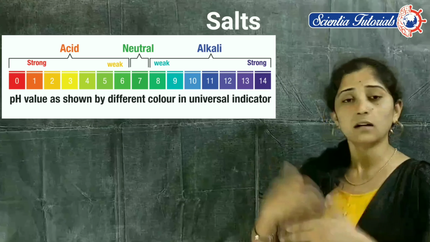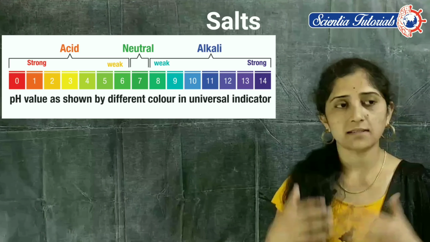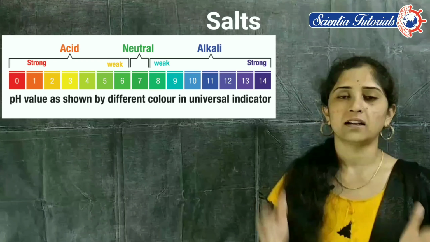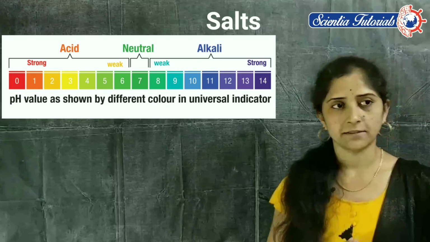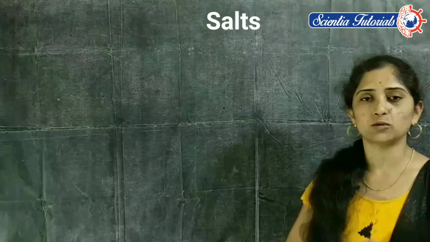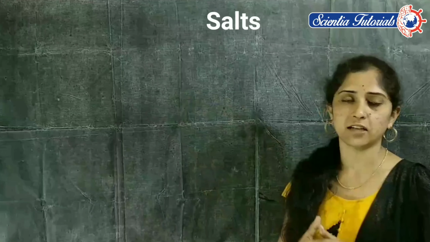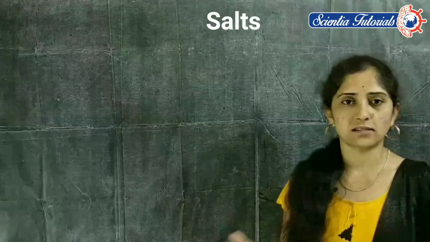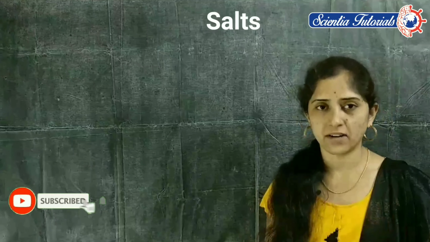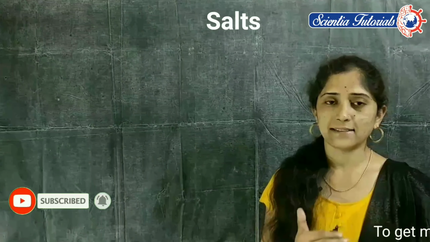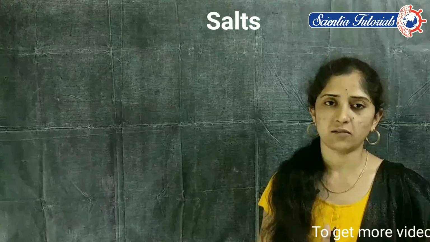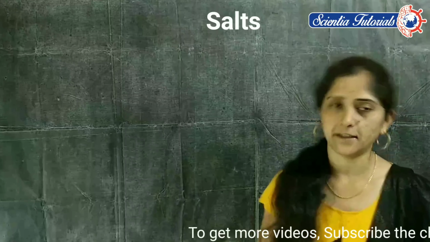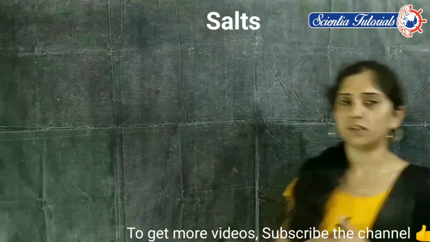But when we learn about the types of salts, we can say there are acidic salts, basic salts and neutral salts. We will divide salts into such types. Let me discuss those types of salts in a further session. In this session we learn about neutral salts, whose pH value is 7. Acidic salts have a pH value below 7, and basic salts have a value above 7. We will learn about this in the further class.